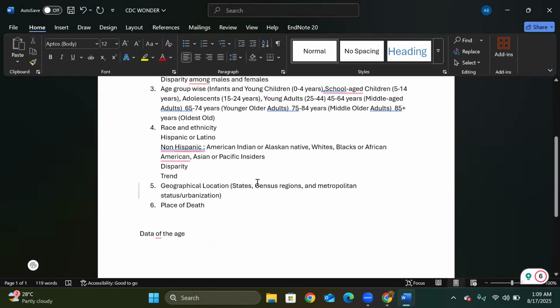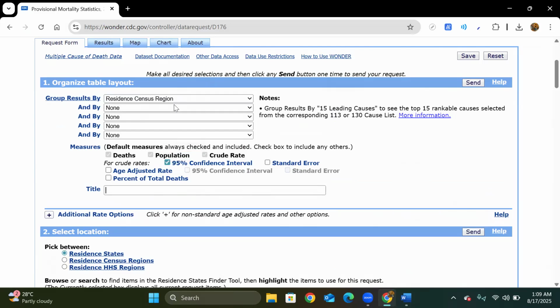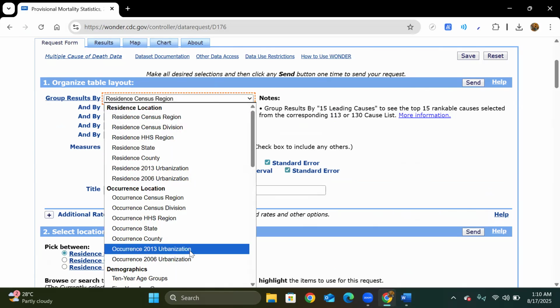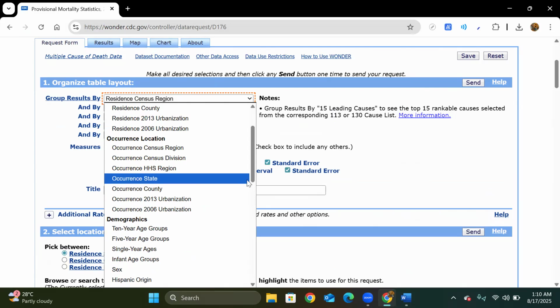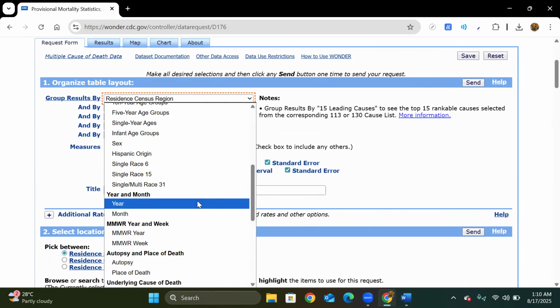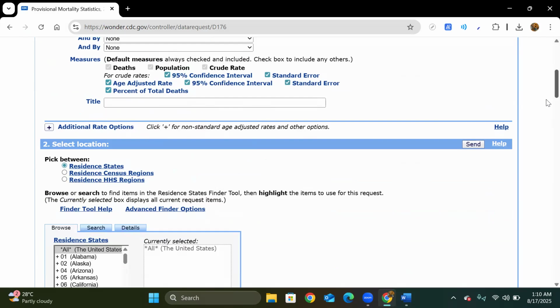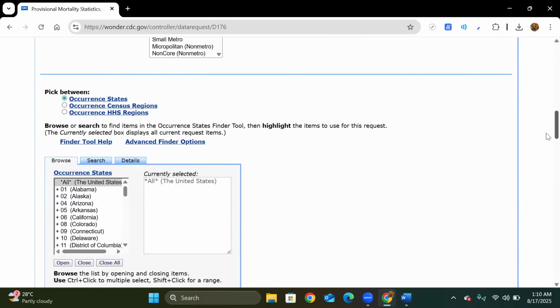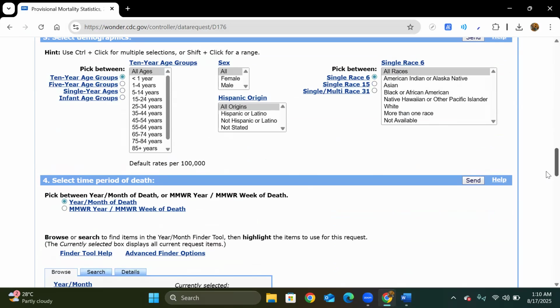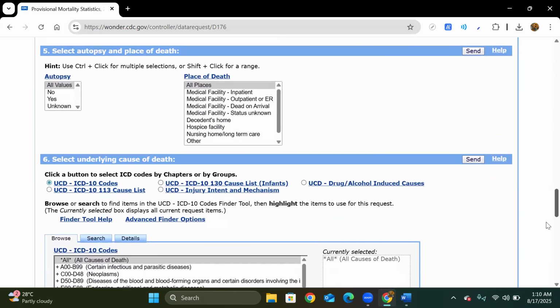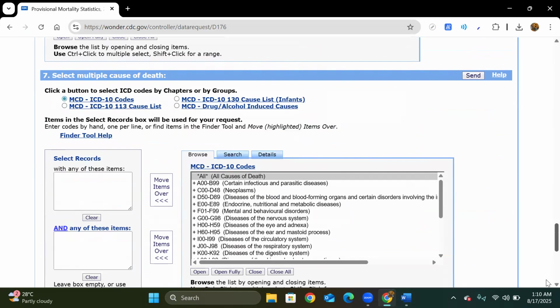The age groups and states, census regions, metropolitan. Metropolitan data is not available for 2018 to 2023. Okay, so you don't need to worry about that. It is not available for any disease. Any problem in the CDC Wonder database is not your problem, it's their problem. Okay, so you don't need to worry about anything like that. It's not any problem on your end. You just have to make sure you are extracting the data right. The census regions and yes, this stuff we have to do, medical facilities, and yes.